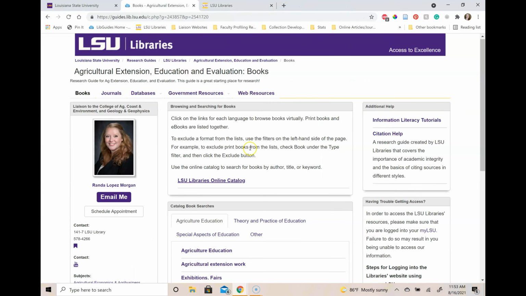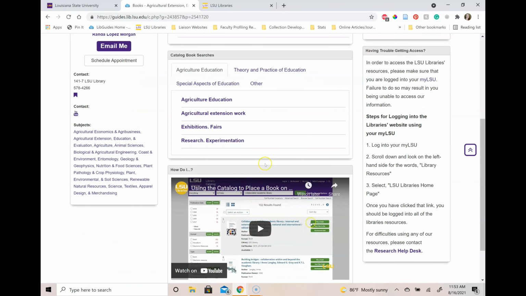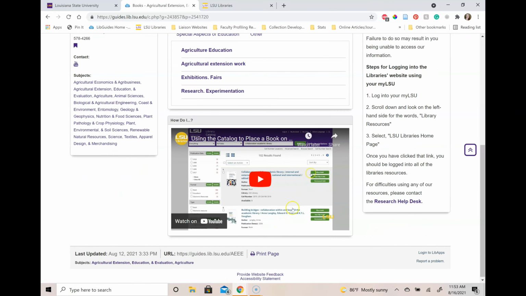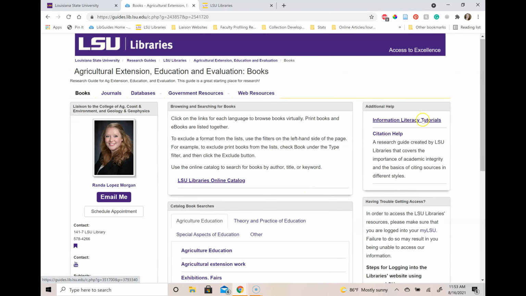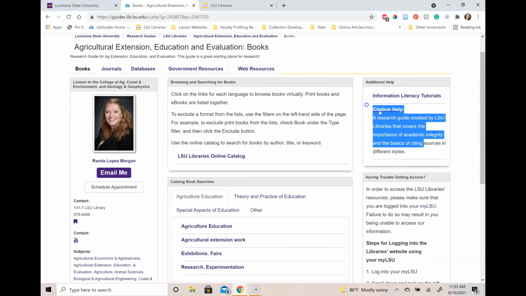Going back to the guide, I also have some canned searches you can try out. In case you forget, I have also listed information on how to place a hold on a book within the catalog, as well as information literacy tutorials and information on citation help. Both are excellent to use if it's been a while and you need a refresher.